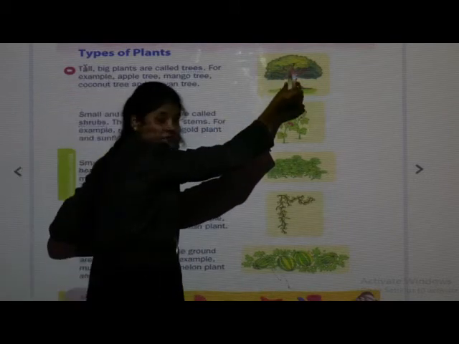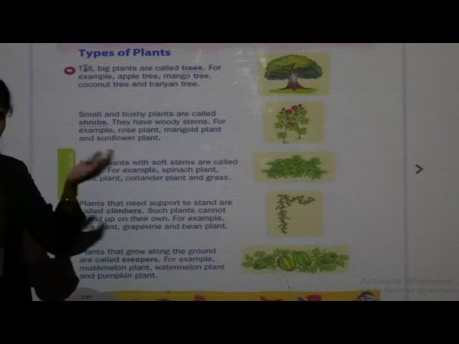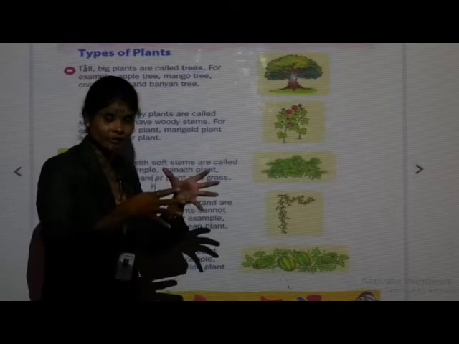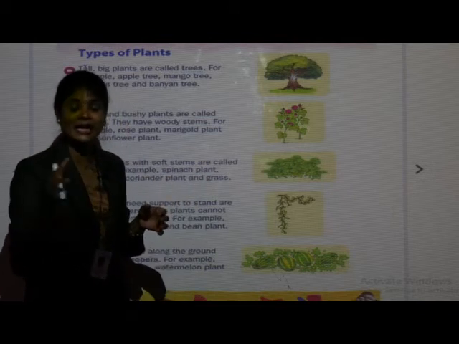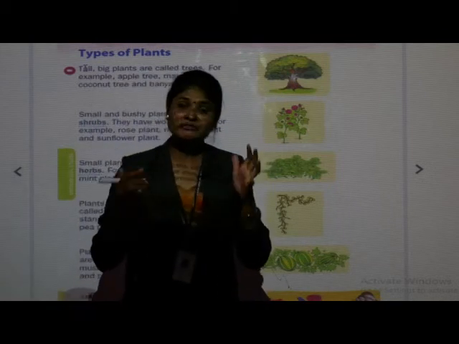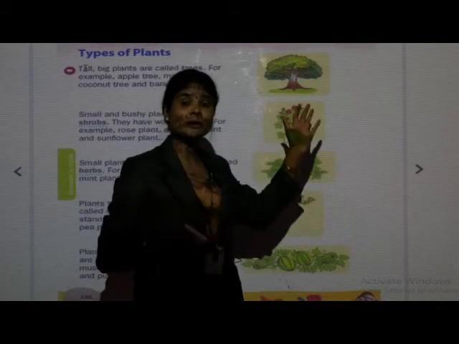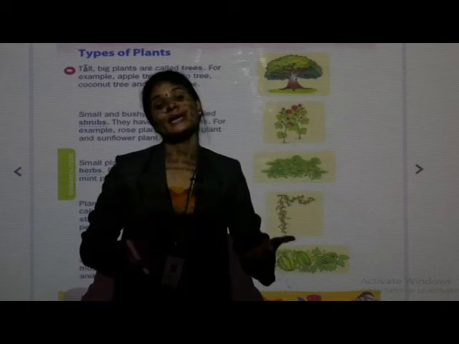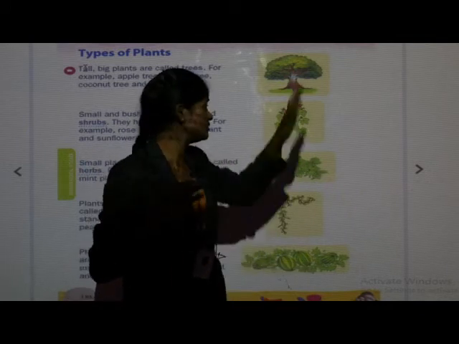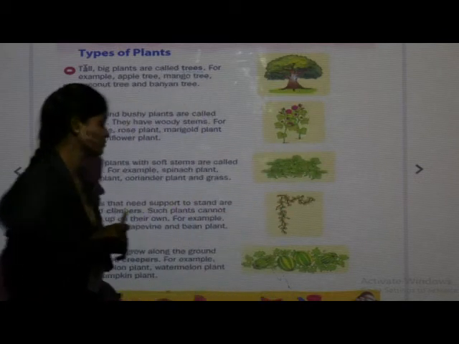And how is the stem of trees? The stem of trees is very hard. The stem is not flexible. Means if you try to move that tree, it can't move here and there very easily. And do you know, students, the life cycle of trees is very large. Life cycle means they live for many years and they give us a huge shadow. Trees are very huge and they give us a dark shadow.